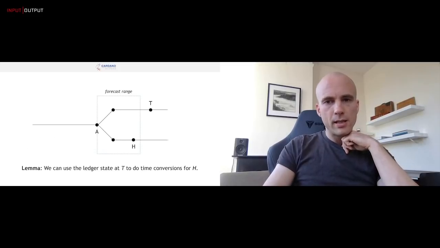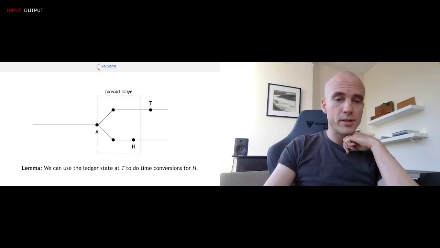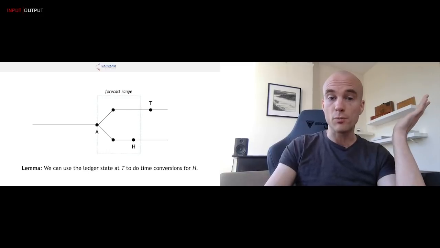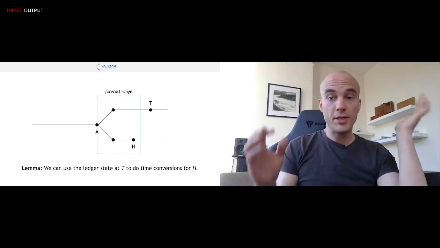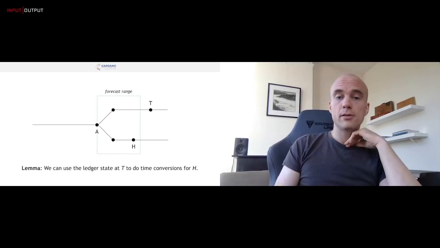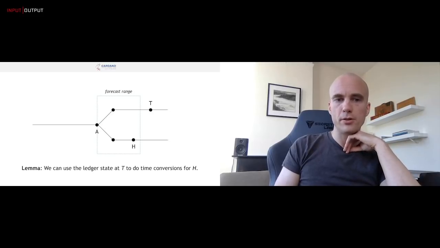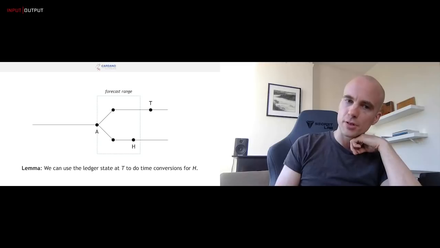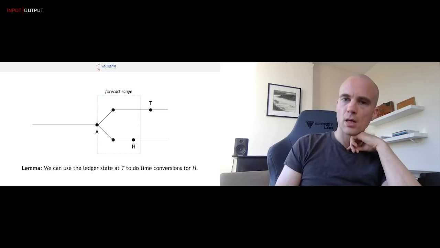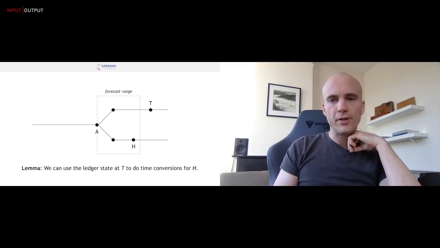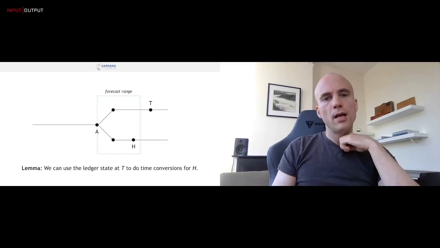And so we then need a lemma that says if my current tip is at point T here, and a header H comes in, which is potentially on a different fork, right? And so we have a common ancestor A between T and H. The lemma says that we can use the ledger state at T to do time conversions for H. And I won't show you the full proof, but the intuition is not so difficult.